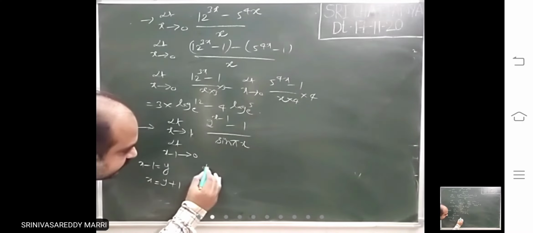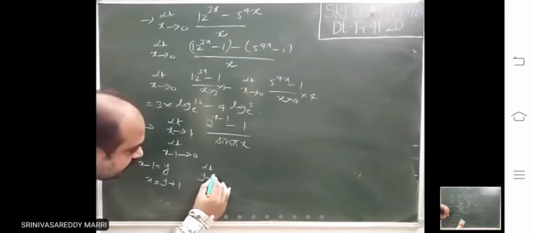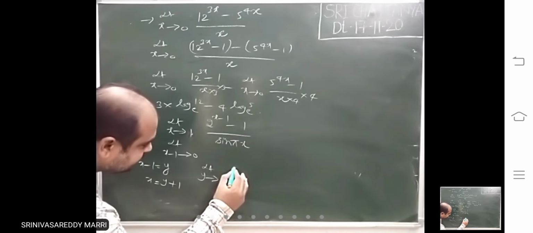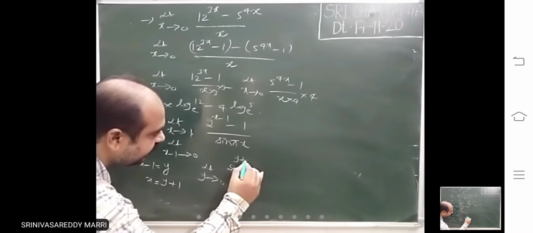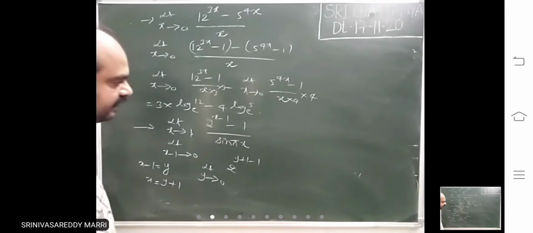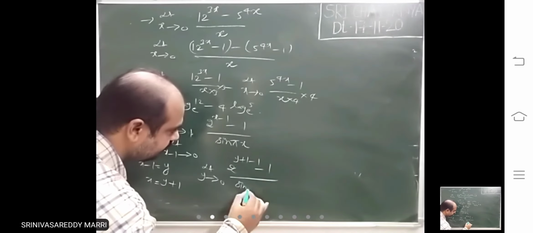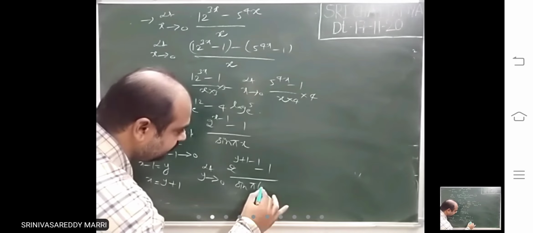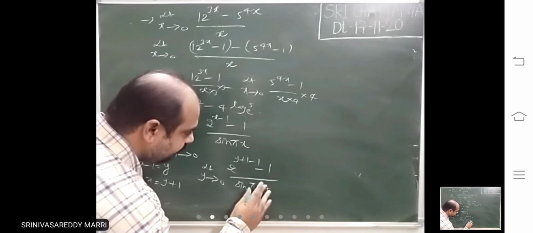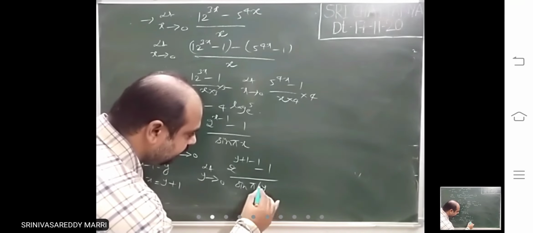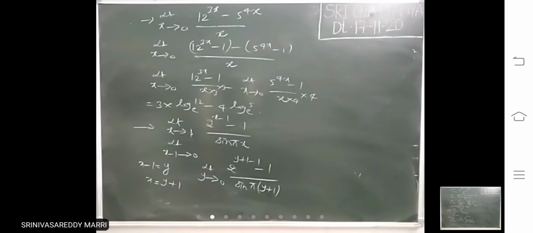That means this limit will convert to limit y tends to 0, with x being y plus 1 minus 1, minus 1, divided by sine pi into y plus 1. I have converted into y.